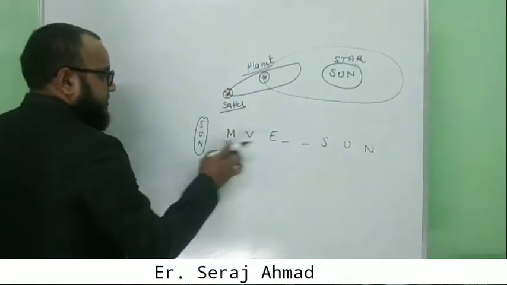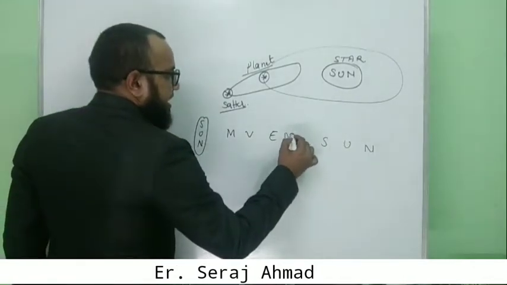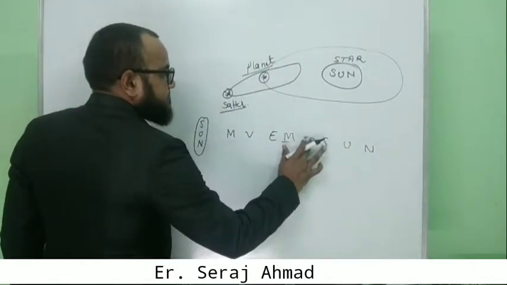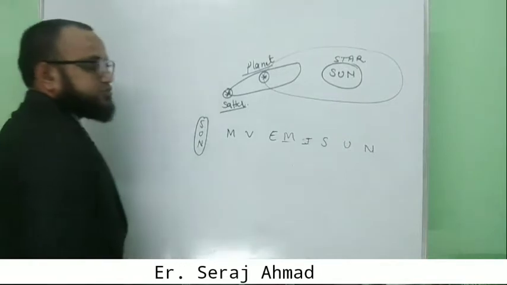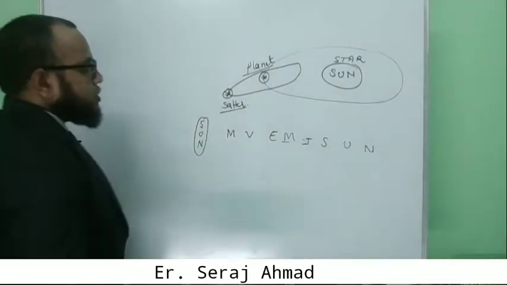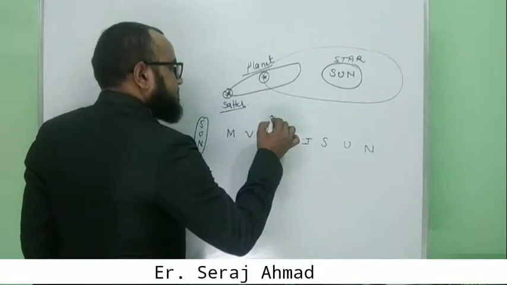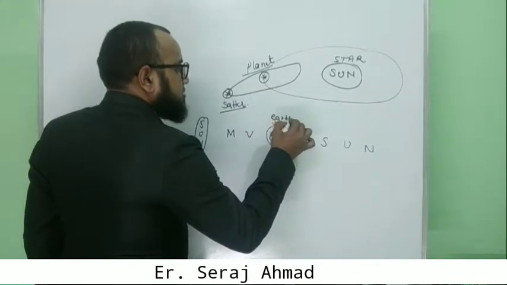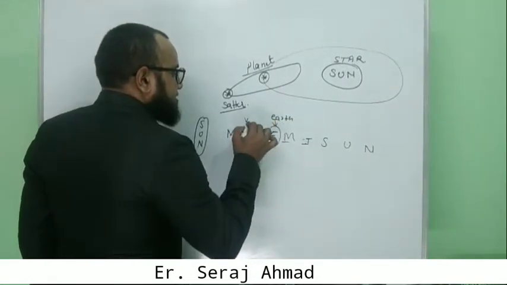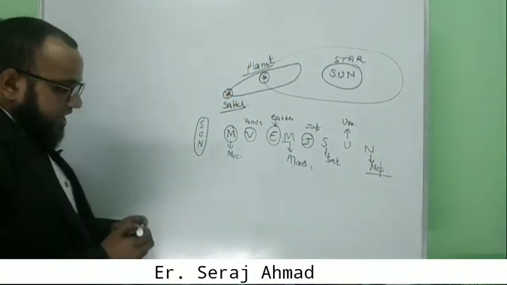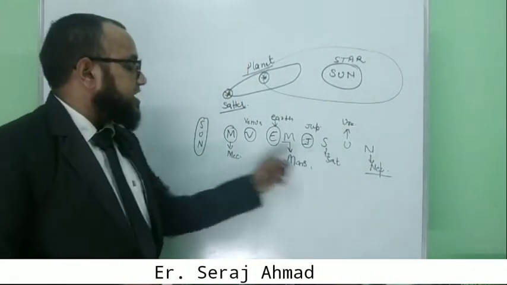So what is the mnemonic? E for Earth, that is our planet. V for Venus. Learn all these planets in their respective order.